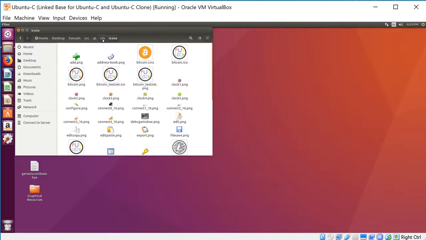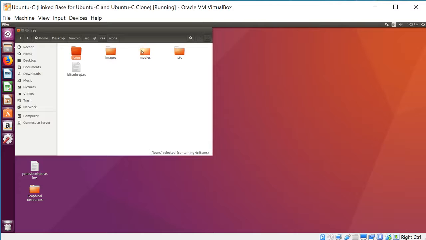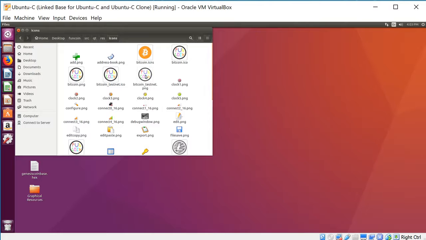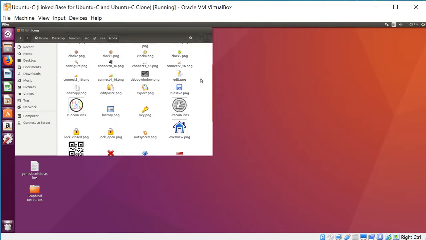And then we move on to res images, and here's where you see these splash images that appear when you start your coin, and also this appears in the about screen. But you'll notice that there are counterparts for both the mainnet and testnet. I didn't make any different ones. The only exception is I did make a different one for the splash. But otherwise, mine are the same. I decided it wouldn't be worth the effort. I'm that lazy. But of course, you can do whatever you like, and also change out any other icons you want. There's really no set way of doing this.